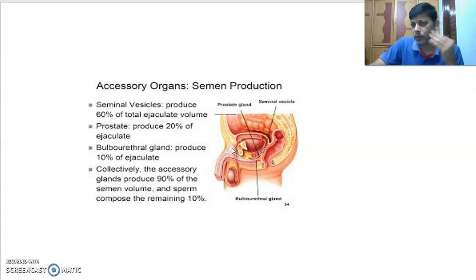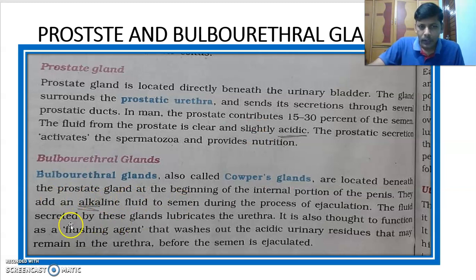They may harm the sperms. That's why before sperms pass through the penis, it has to be cleaned. Who is cleaning that? The secretions of the bulbourethral glands. It acts as a flushing agent that washes out the acidic urinary residues that may remain in the urethra.